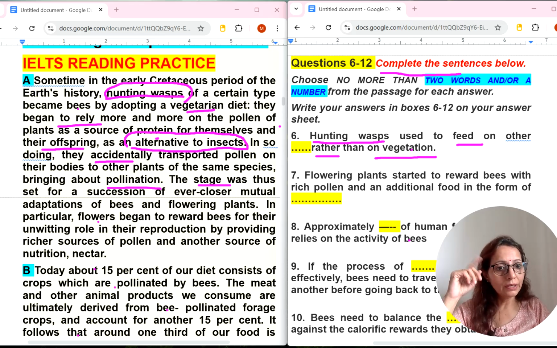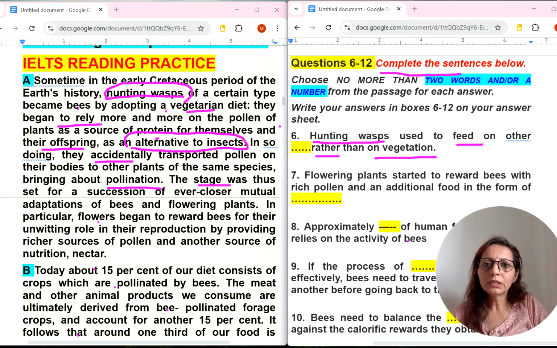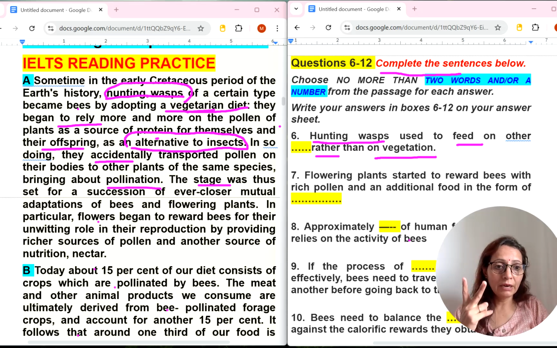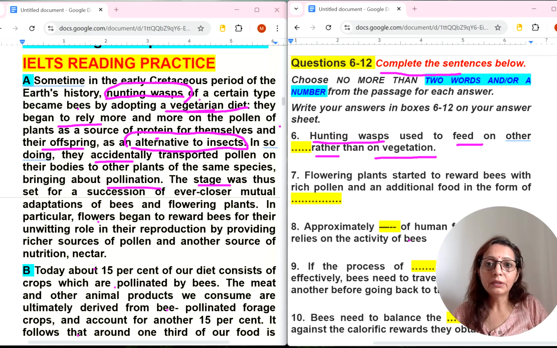Used to means in early days, in history or in the past. What used to feed on other insects rather than on vegetation. So vegetarian diet is there. Let's read it. We know they have adopted a vegetarian diet rather than to insects. Because we have read this paragraph twice, I remember: hunting wasps of a certain type became bees by adopting a vegetarian diet. They began to rely more and more on the pollen of plants as a source of protein for themselves and their offspring as an alternative to insects.